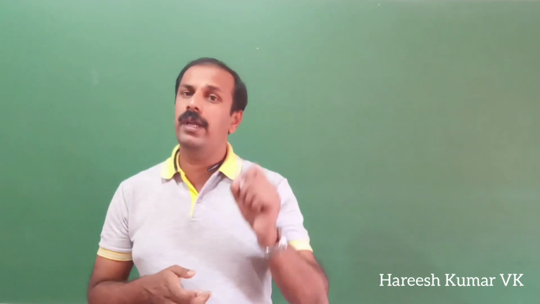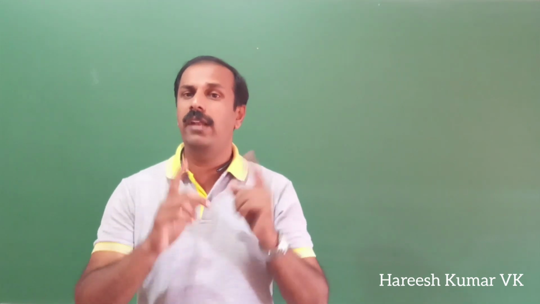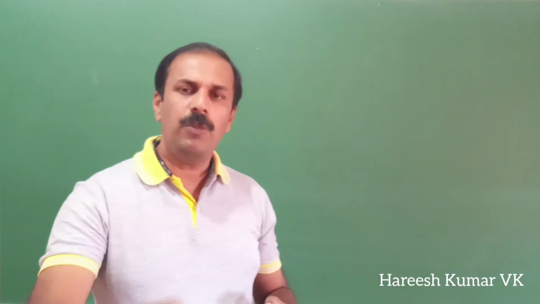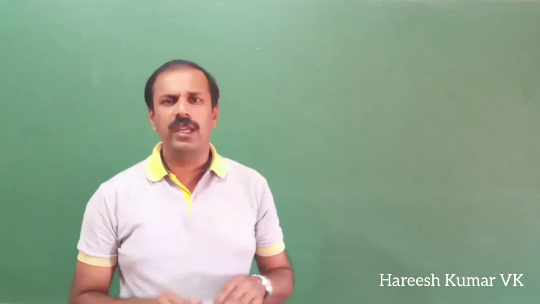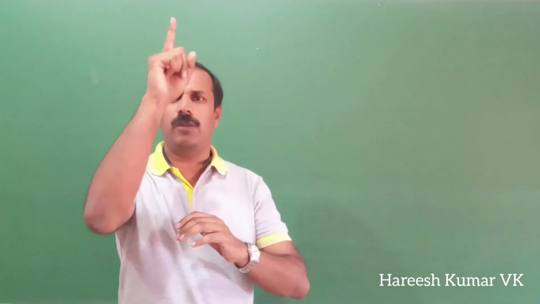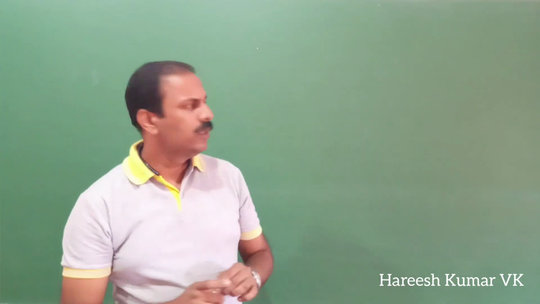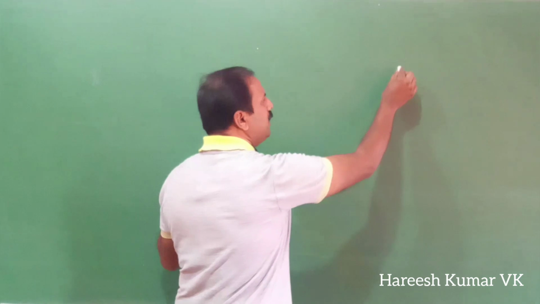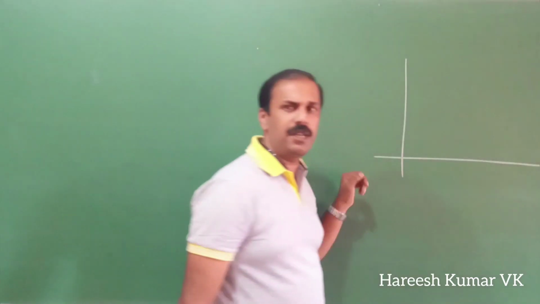The main point to keep in mind is that the force acting on the projectile is the gravitational force, and we will neglect the air resistance. Now think about a projectile which is thrown at a particular angle. There are some other classifications of projectile also: horizontal projectile, vertical projectile, and we are taking a projectile which is at a random angle. So we consider the projectile like this. This is our x-axis and y-axis.